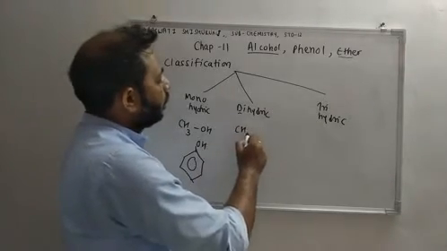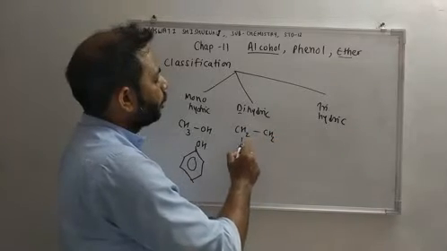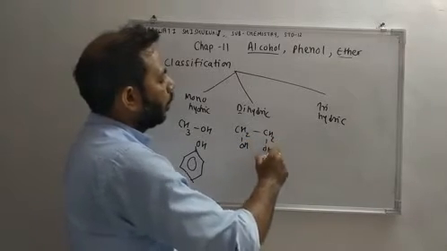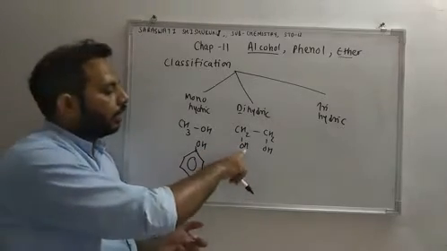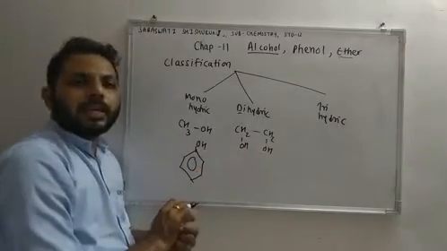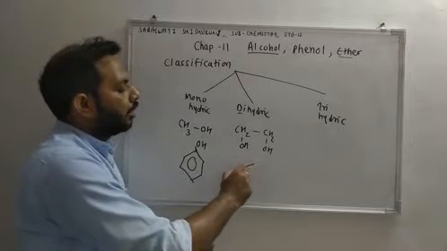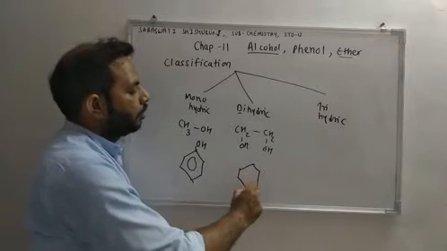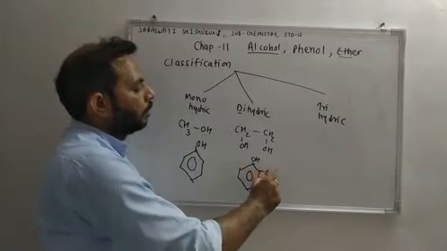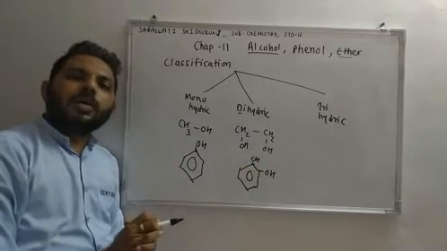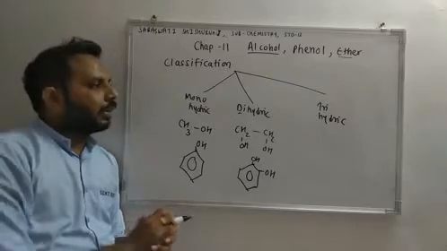Example: CH2OH, CH2OH. This is ethane-1,2-diol. It has two OH groups, and that is known as dihydric. Another example of dihydric: simple, if two OH groups are there, then that is known as dihydric.